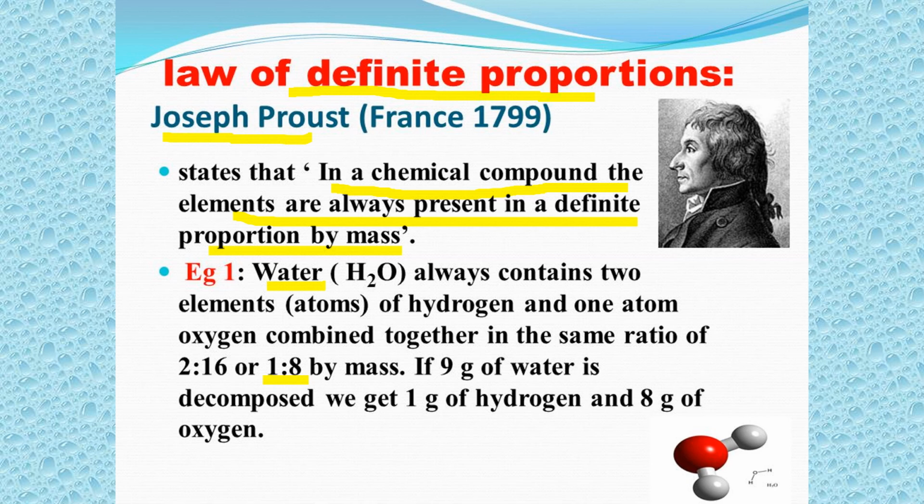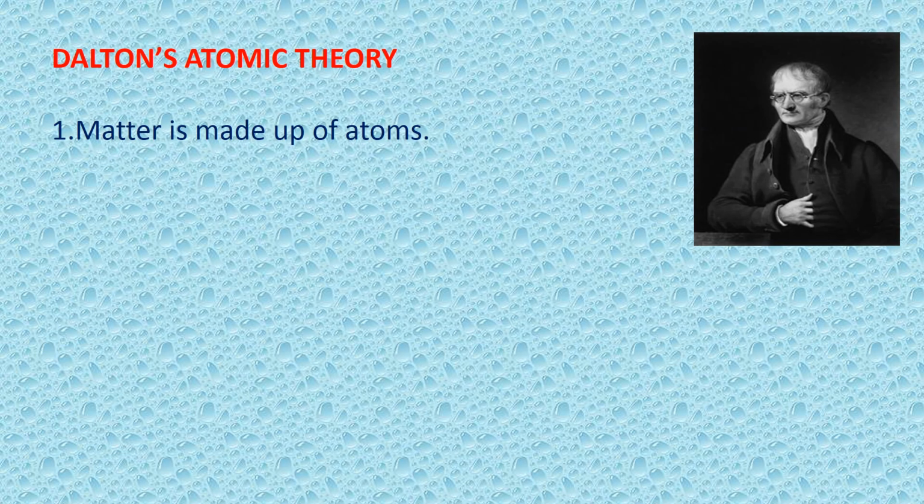If I am taking 3, the oxygen will be 3 into 8, that is 24 grams. So this is how the amounts vary, but the basic point is the hydrogen and oxygen ratio in the water molecule will be 1:8. I hope you understood.